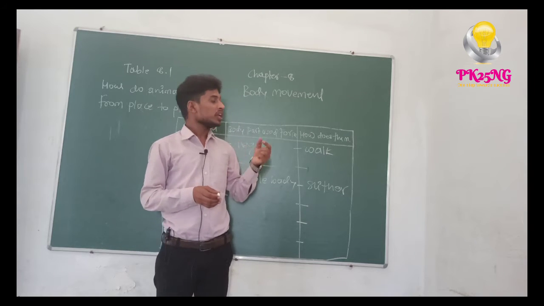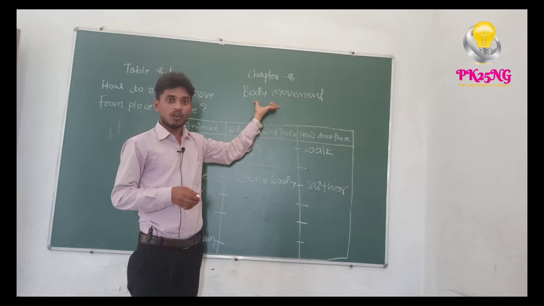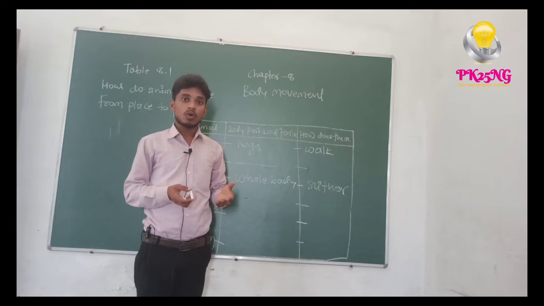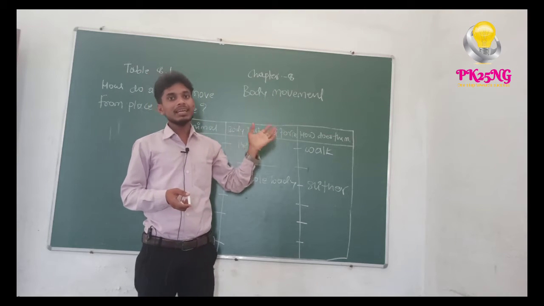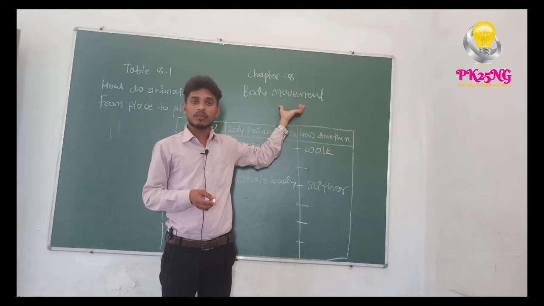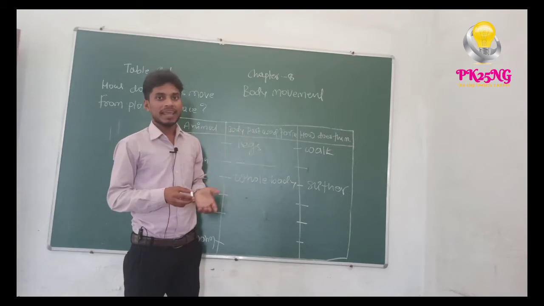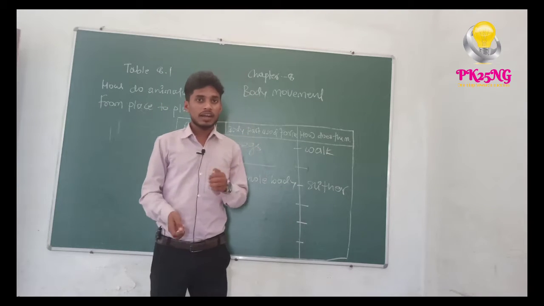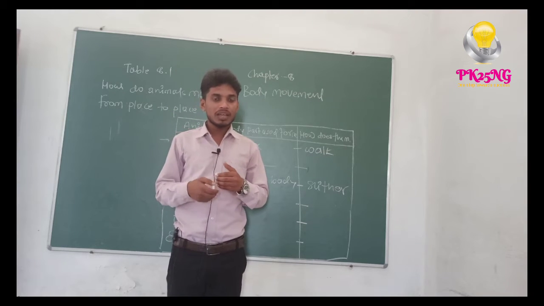From today, we are going to discuss chapter number 8. The chapter name is Body Movement. First of all, let's look at what body movement actually is. We are taking examples related to body movement in our daily life. Which kinds of movement do you observe whenever you play football or basketball, jump, run, or walk? These are activities you do daily.